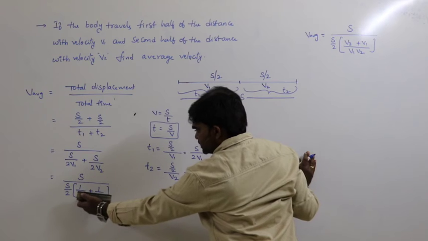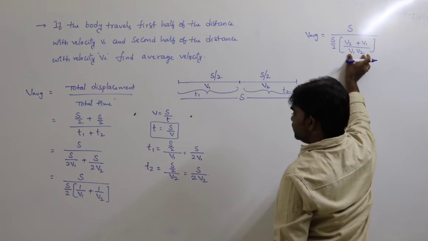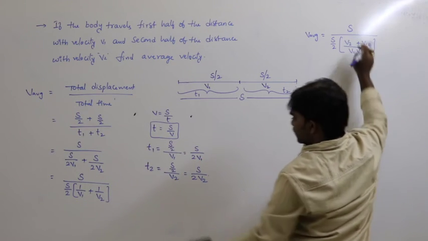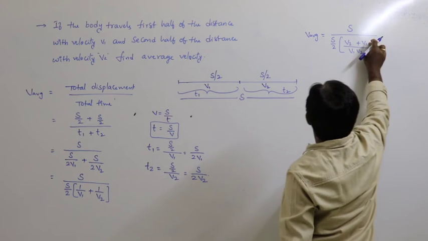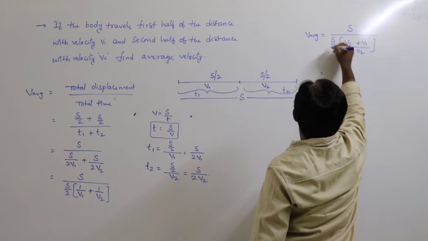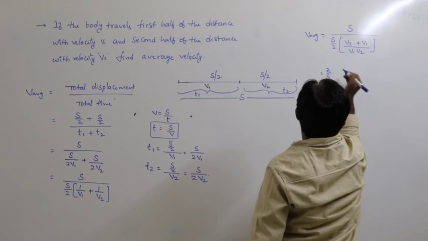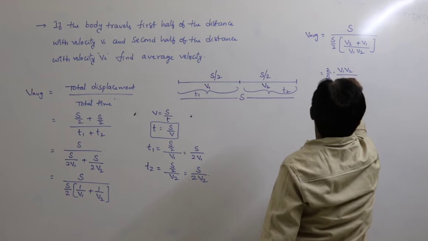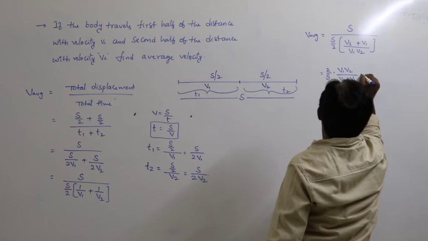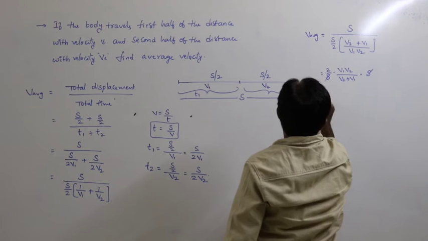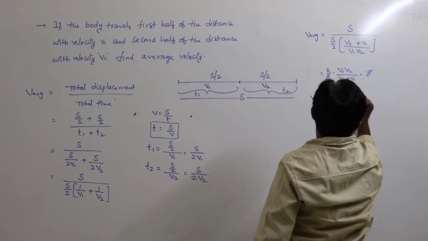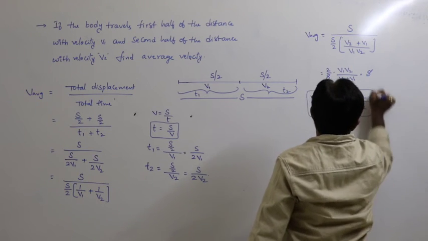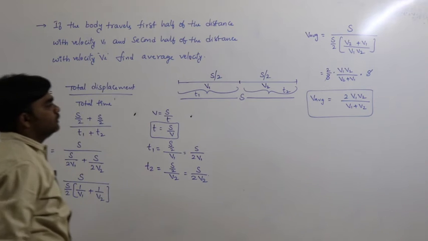Denominator it is v1 and v2, LCM is v1 v2. Here we have the term v1, that's why in the numerator we can get v2. Here we have v2, that's why here we can get v1. That is equal to s by 2 with terms reversed, s by 2 into 2 by s, into v1 v2 by v2 plus v1, into s. S gets cancelled, then v average can be written as 2 v1 v2 by v1 plus v2 simply. That is the average velocity.